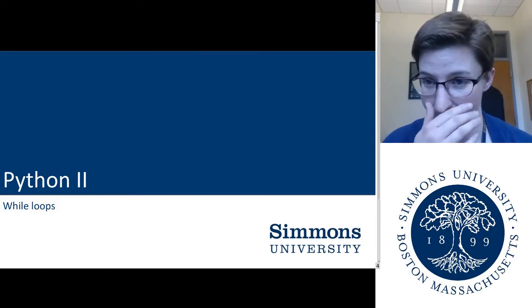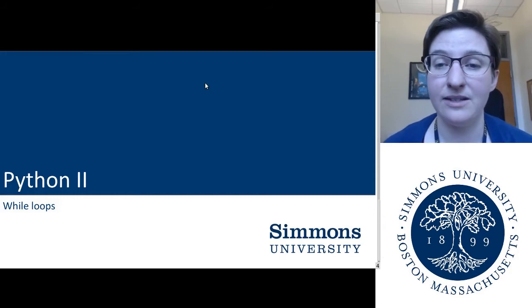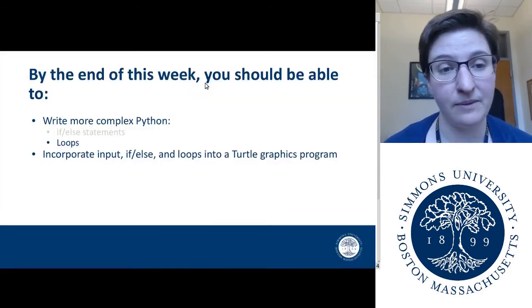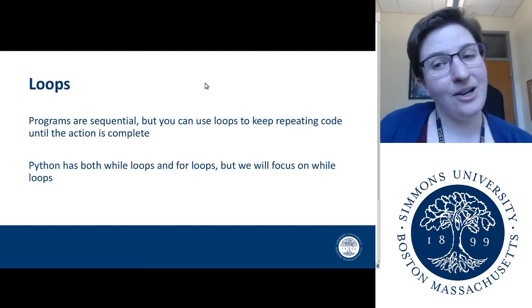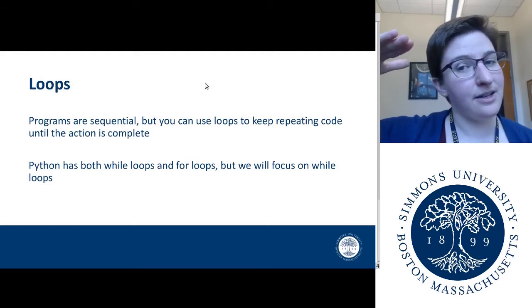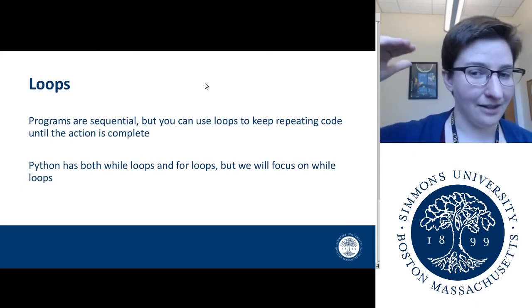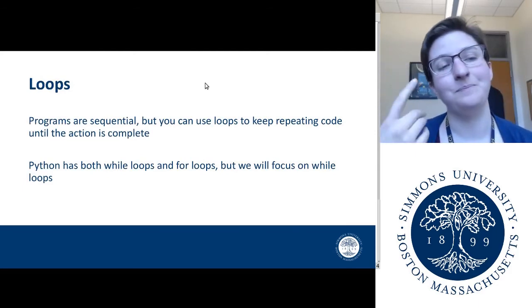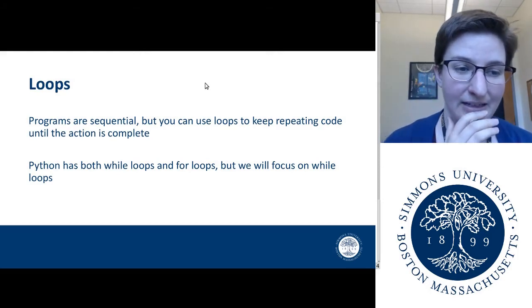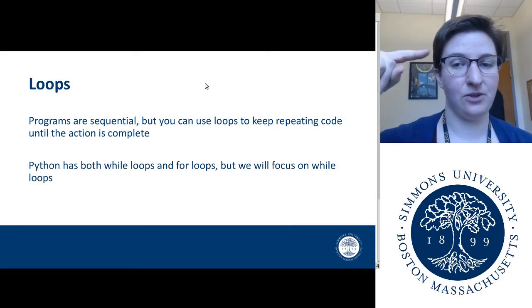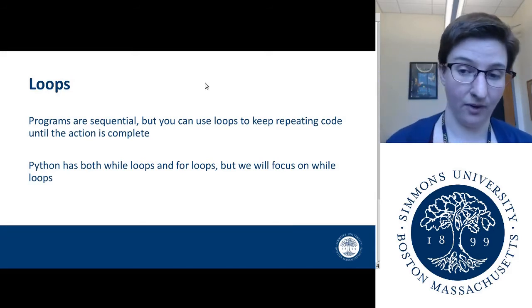So we already looked at if-else statements, which are one way to control how a program runs, and now we're going to look at while loops. So I already talked, programs are sequential. They do always start at the top and then go down. In the last lecture about if-else, I said, sometimes you skip code. And so I'm expanding on that whole sequential thing a little bit more now because a loop allows you to repeat a section of code until the code is ready to move on.